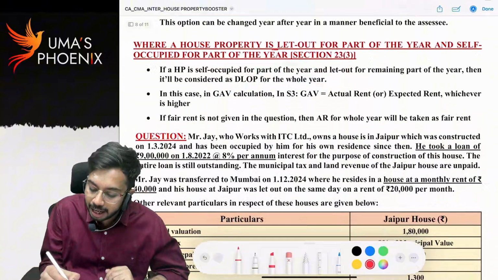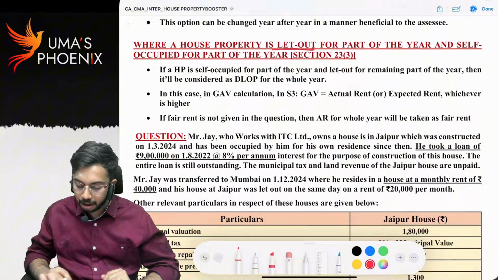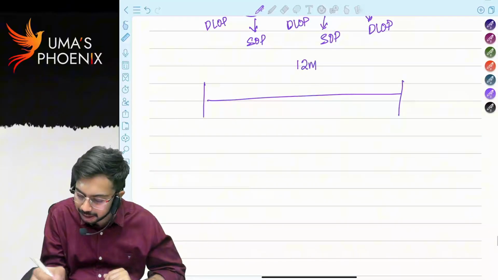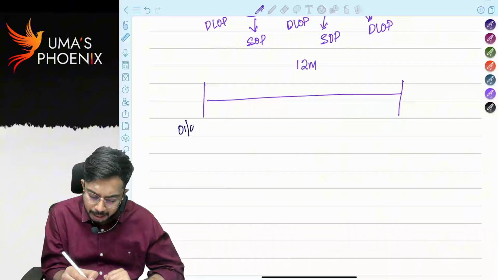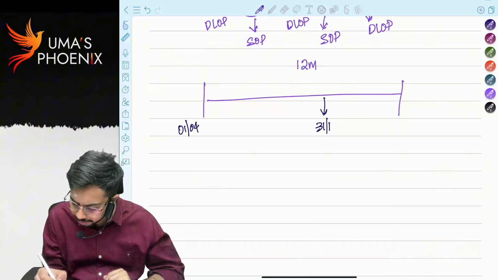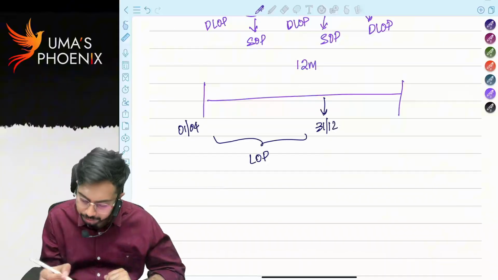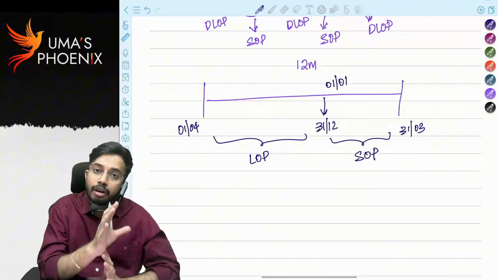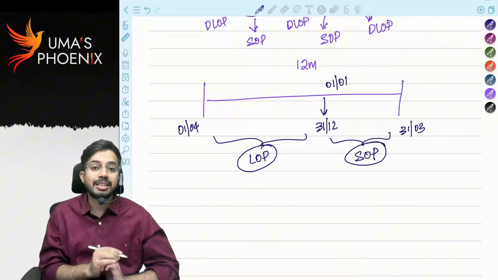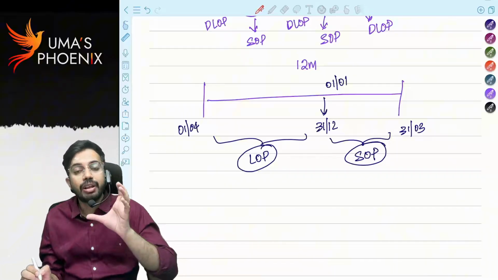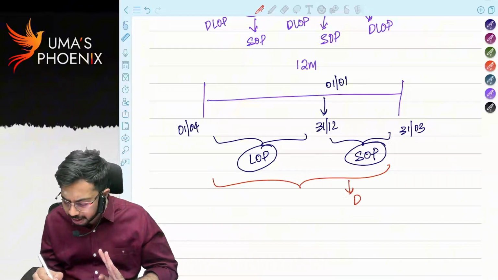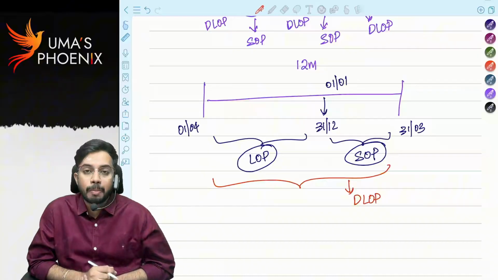Where house property is let out for part of the year and self-occupied for part of the year. What do you mean by this? Generally, a year consists of 12 months, right? From 1st April to 31st December, house property was let out. From 1st January to 31st March, house property was self-occupied. That means in 1 year, part of the year is let out and part of the year is self-occupied. In this scenario, even though for part of the year it is let out and remaining part it is self-occupied, for the whole year we will consider this house property as deemed to be let out property.